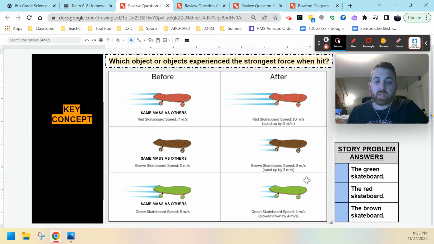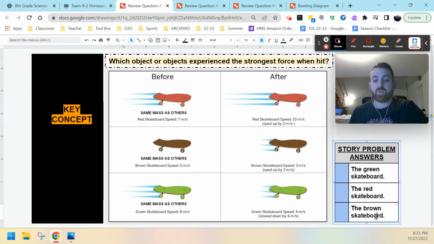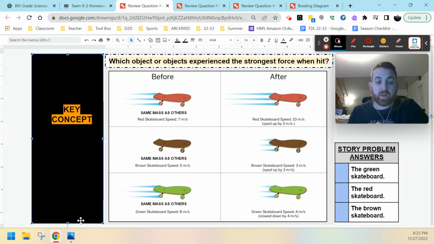So looking at the starting and ending speed of our three skateboards with the same mass, you need to decide which object or objects experienced the strongest force when hit. Was it the green skateboard, the red skateboard, or the brown skateboard? Take a second, select your answer, and when you're ready, pause the video and unpause it to go over the correct answer. All right, I think we got it.